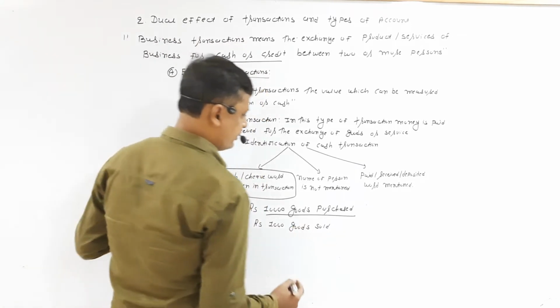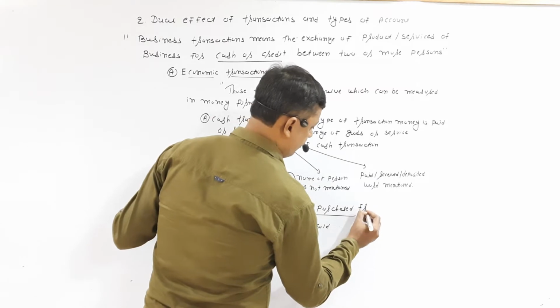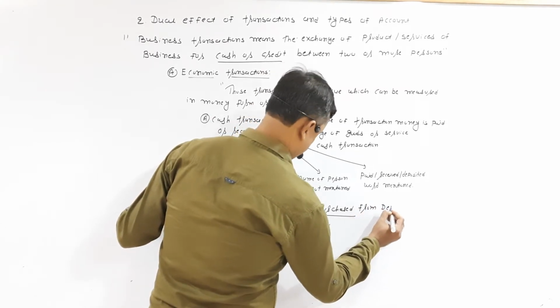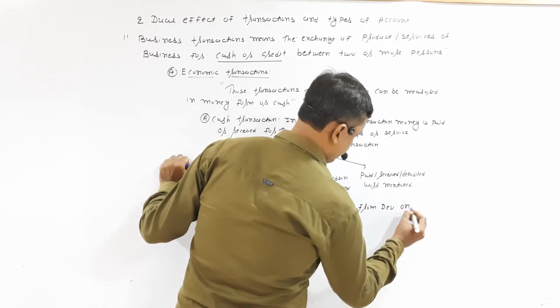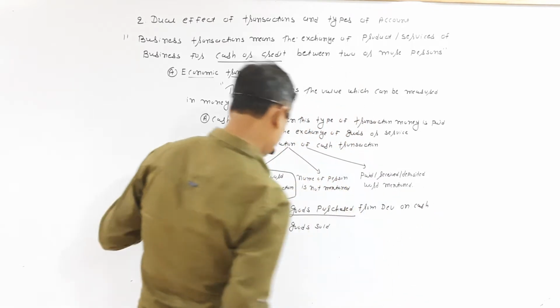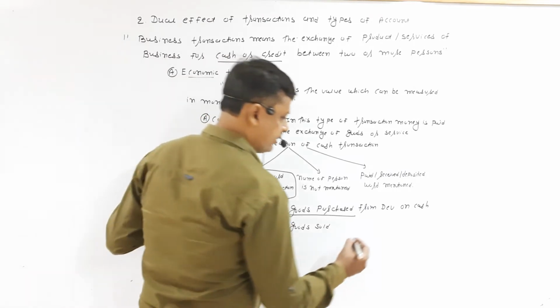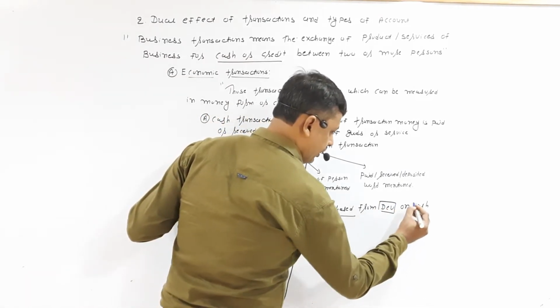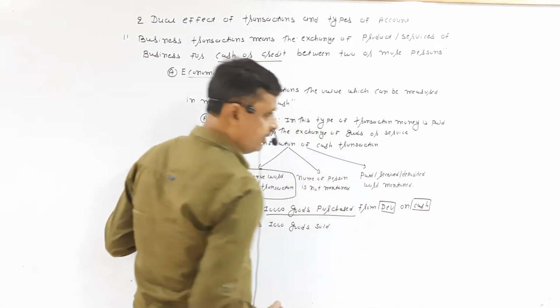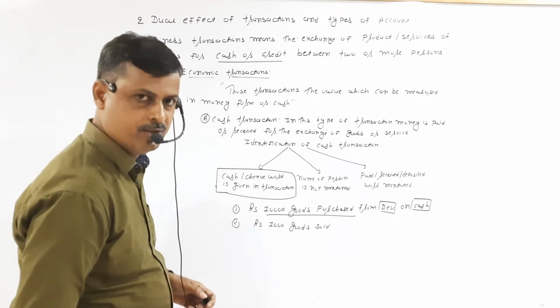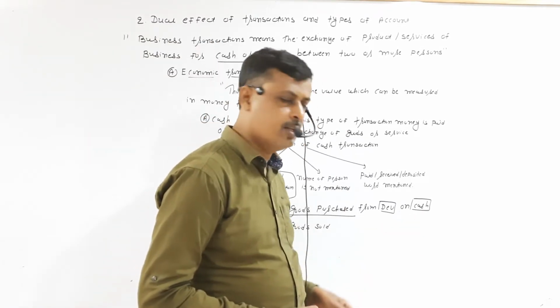In some of the transactions a person name is given, but cash word is also given. Goods purchase from there on cash. So 10,000 goods purchased from there on cash. Here a person name is given, but also a word cash is given. So it also suggests that this is a cash transaction.